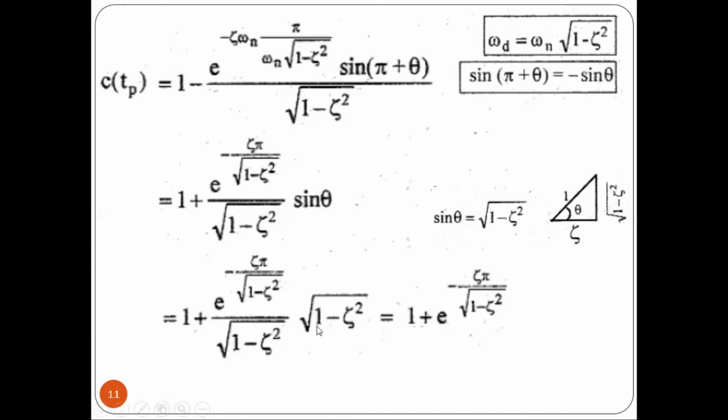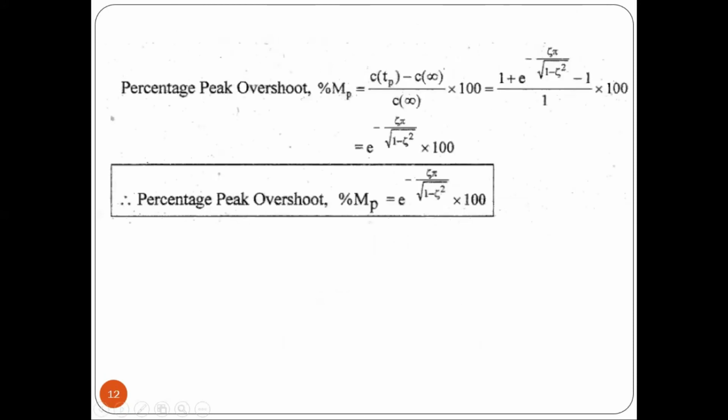Both terms get cancelled and we will be getting 1 plus e power minus theta pi divided by root of 1 minus theta square. This can be represented in terms of percentage, that is we have to multiply this with 100. So this is the percentage of peak overshoot value. Now substituting, we know the value of C of Tp. C of Tp is equal to 1 plus e power minus theta pi divided by root of 1 minus theta square. Again C of infinity value is 1, so this 1 minus 1 gets cancelled. We will be getting this value, and to represent in percentage we have to multiply with 100.